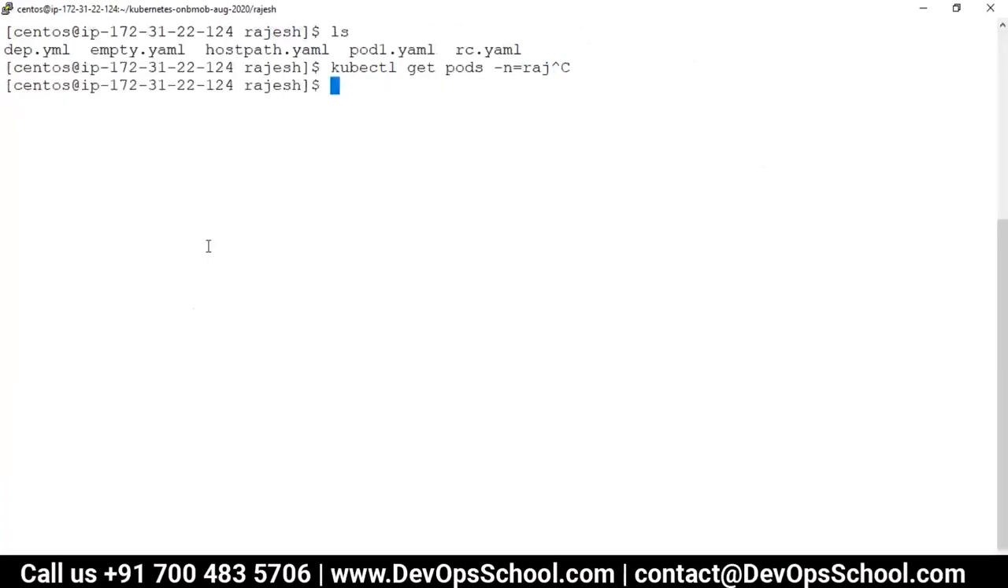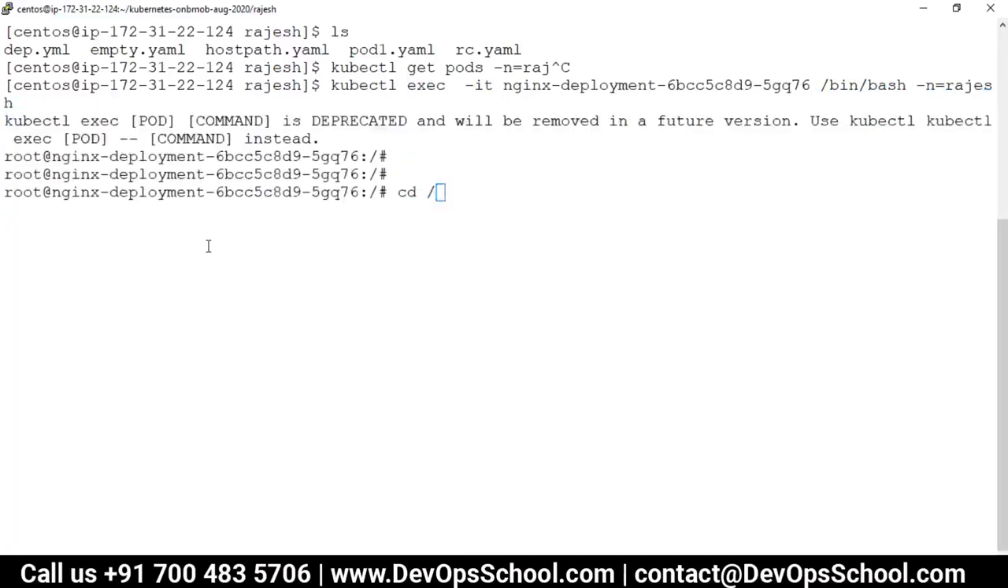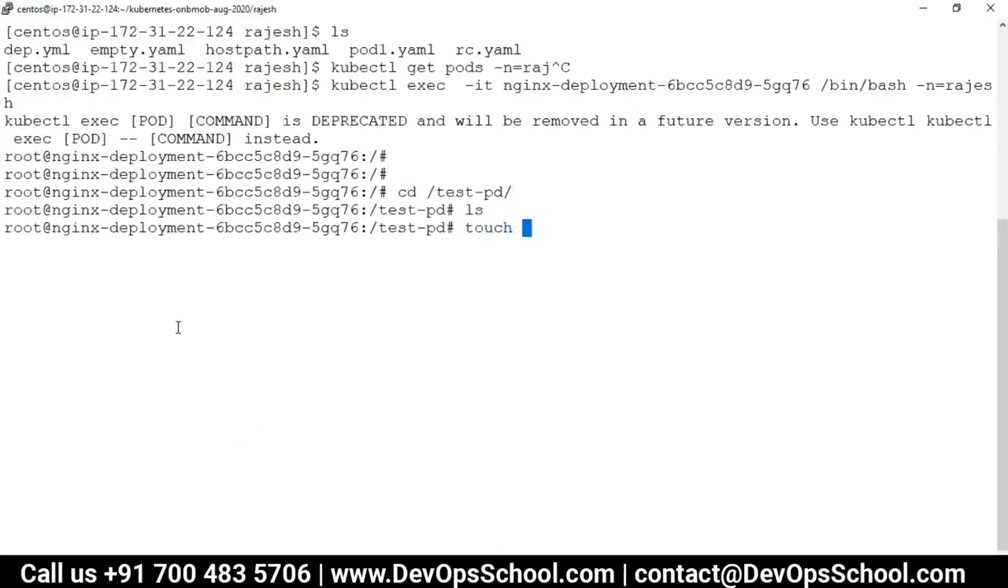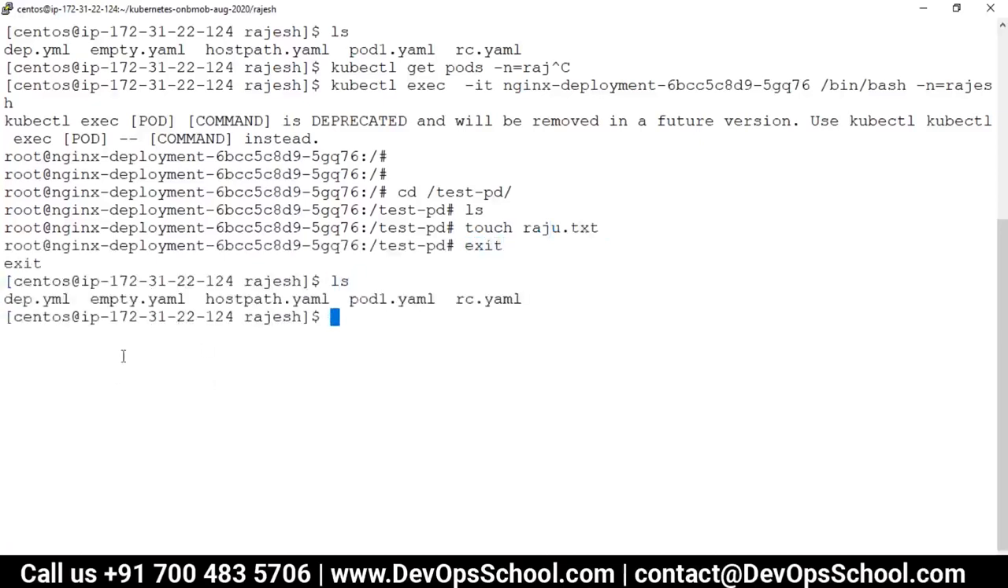Now I'm going inside using kubectl exec -it container id, sorry, name, /bin/bash -n Rajesh. I'm inside it. I'll go to the location test pd, here it is, and touch raju.txt. This is the unique file. Now exit. raju.txt is under the data.